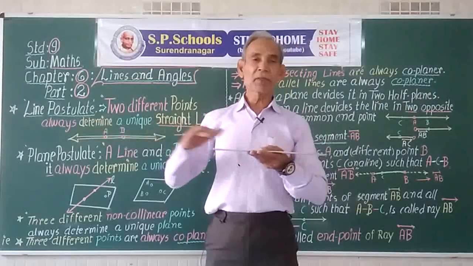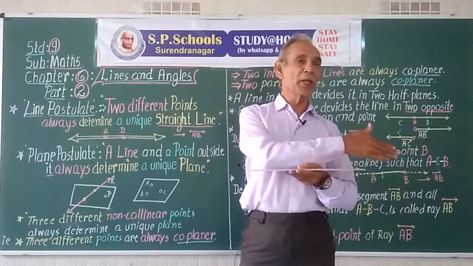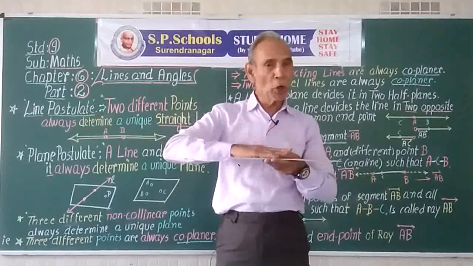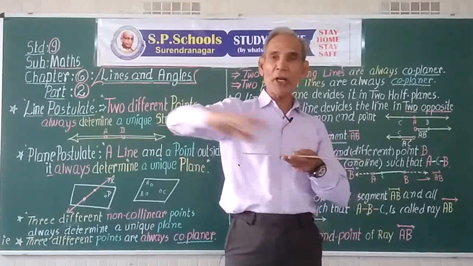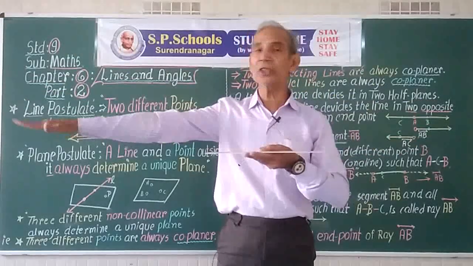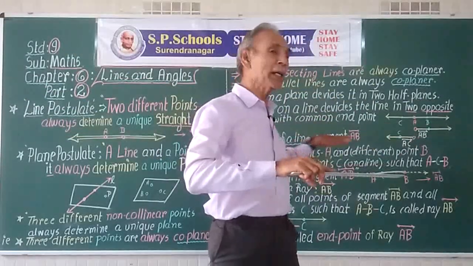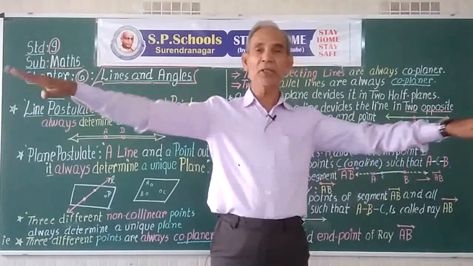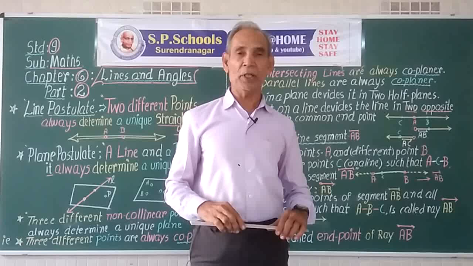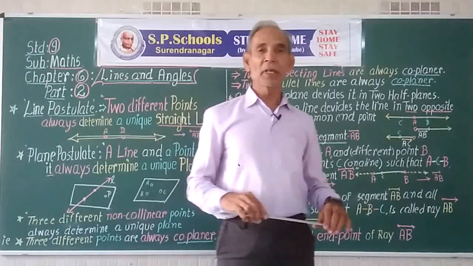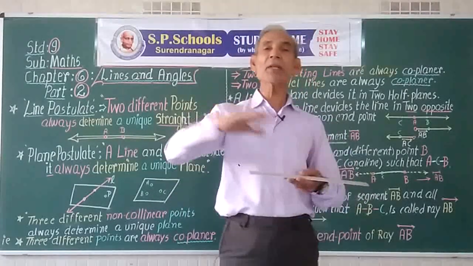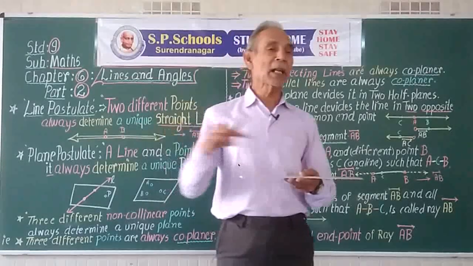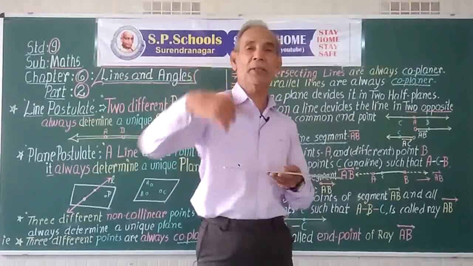As the line extends in forward direction and backward direction infinitely, so the plane also extends in all directions up to infinity. It can be said that a plane is a surface, it has no thickness, but it has length and breadth.